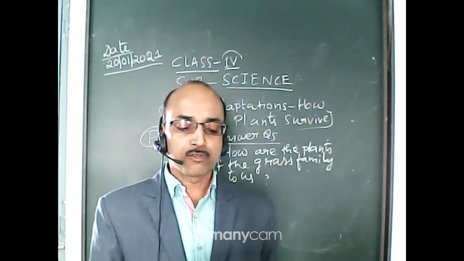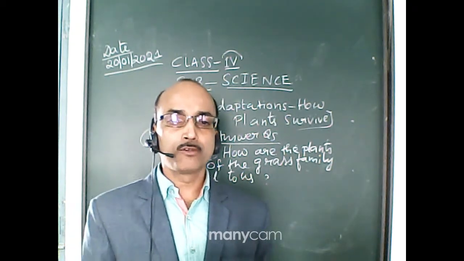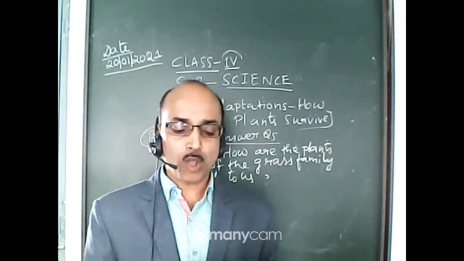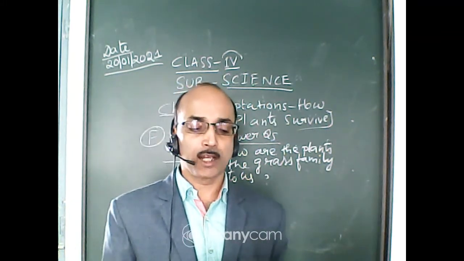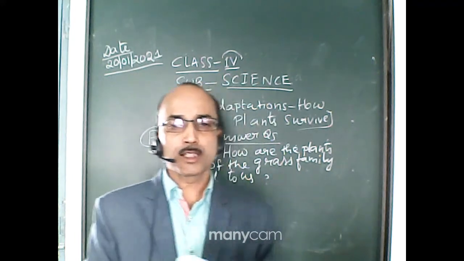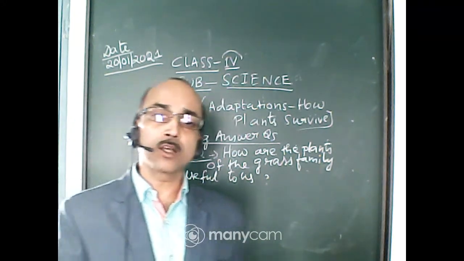Number 5, dried grass is used for packaging. And number 6, roots of these plants bind the soil and thus help in conservation of soil. So this is the answer for the last long answer question from the exercise of chapter 8.